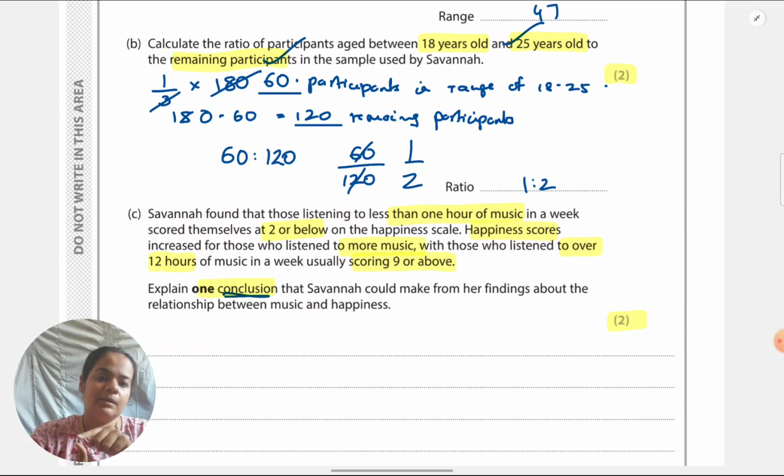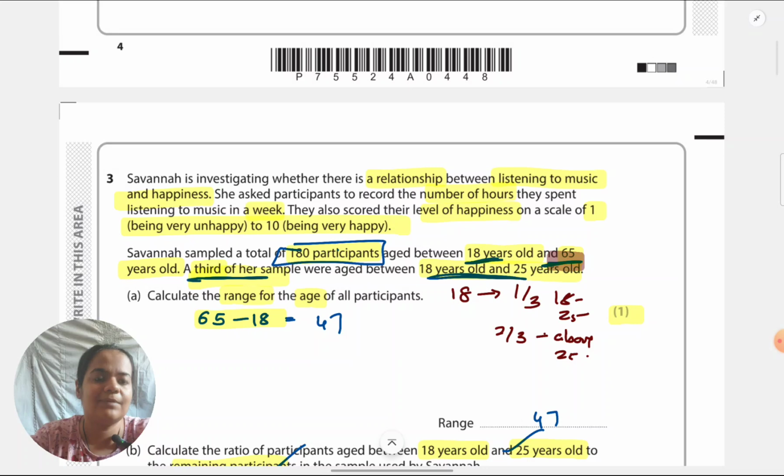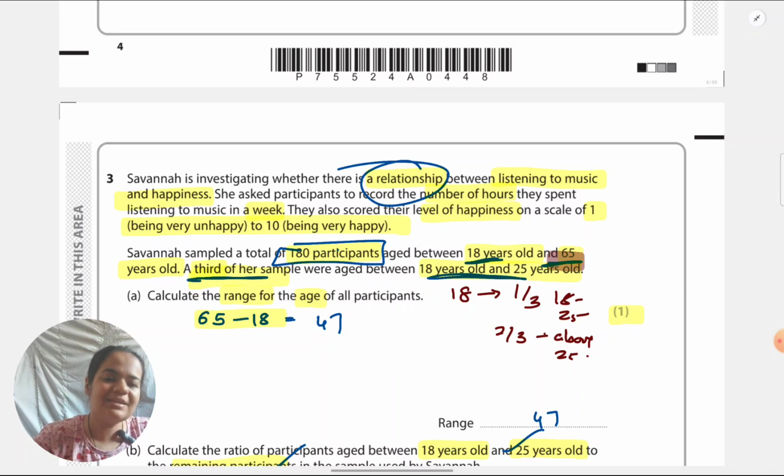One, they've asked me relationship. I think at the beginning they have also mentioned Savannah is investigating relationship. Means this whole scenario is centered around correlation. She's finding a correlation. So the conclusion should be about, given the numbers which are there, is it a positive or negative correlation?